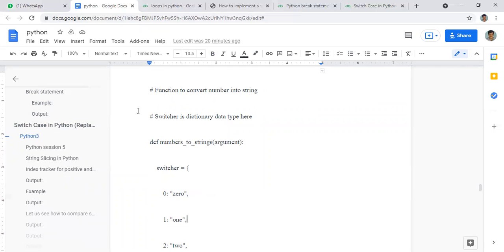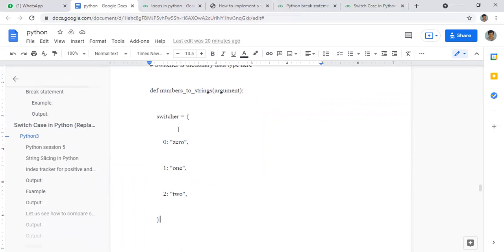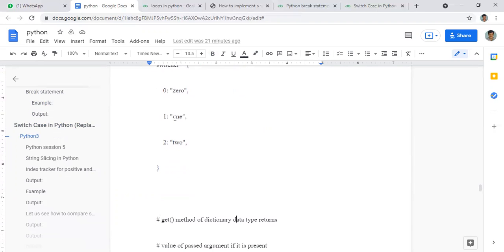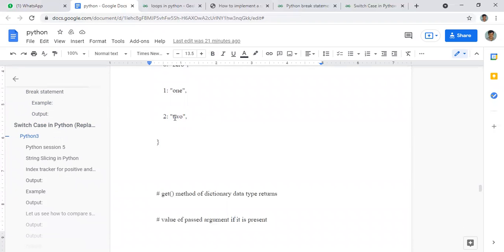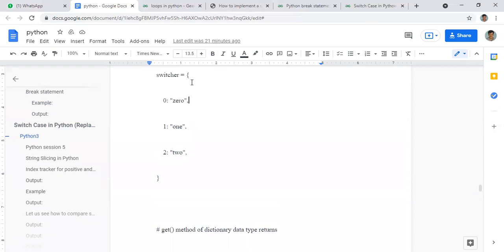We are first defining the number-to-string mapping, and this is the switcher. We are enclosing this one; we can give any other name. Now, if the number is 0, 1, or 2, it should give the output like this.